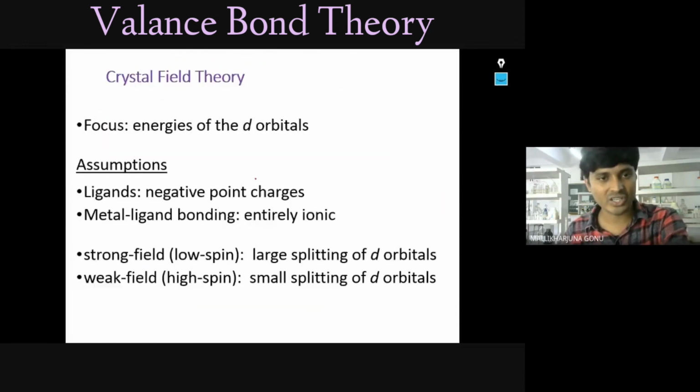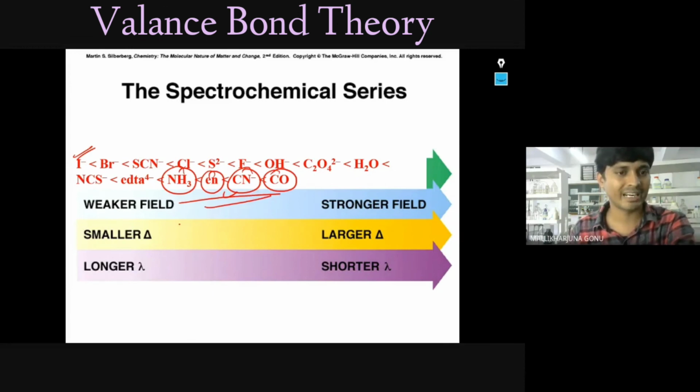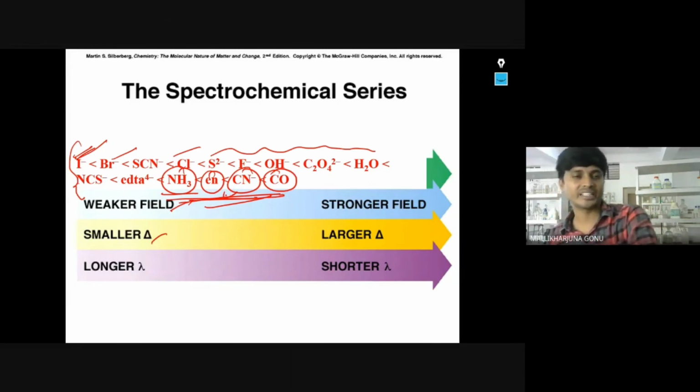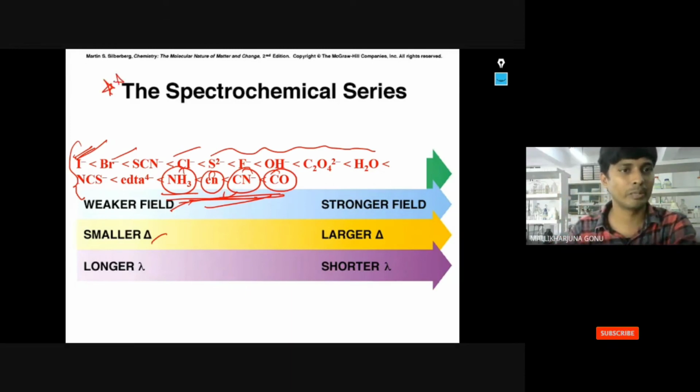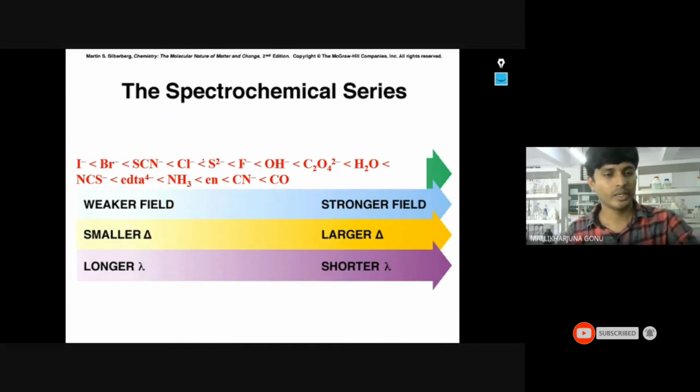And weak or strong, you will study basically in the crystal field theory. Here, NH3, en, and CN are the strong ones, you can see. Weaker field, smaller field, you have to remember. And these are the weaker field ones: I minus, Br minus, almost. These cannot pair. Whoever is strong, they only can pair. Anyhow, we will discuss this once again in the crystal field theory. This is very, very important to remember: the spectrochemical series. The sequence you have to remember.